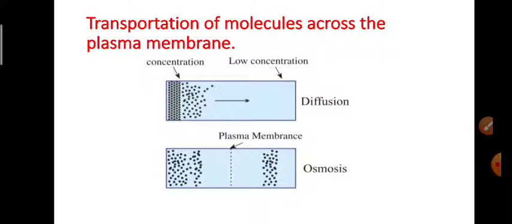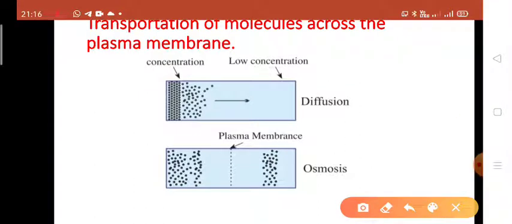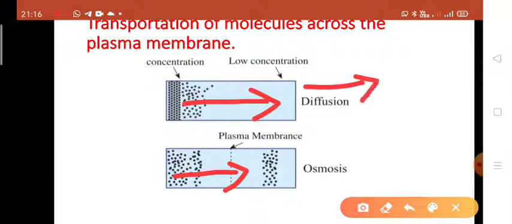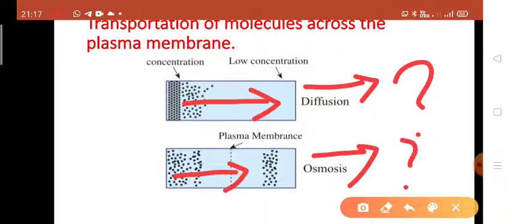Now you can see here in this diagram the substances are moved from high concentration to low concentration, and here also the substances are moved from high concentration to low concentration, and this is called diffusion and this is called osmosis. But what is the difference between diffusion and osmosis?